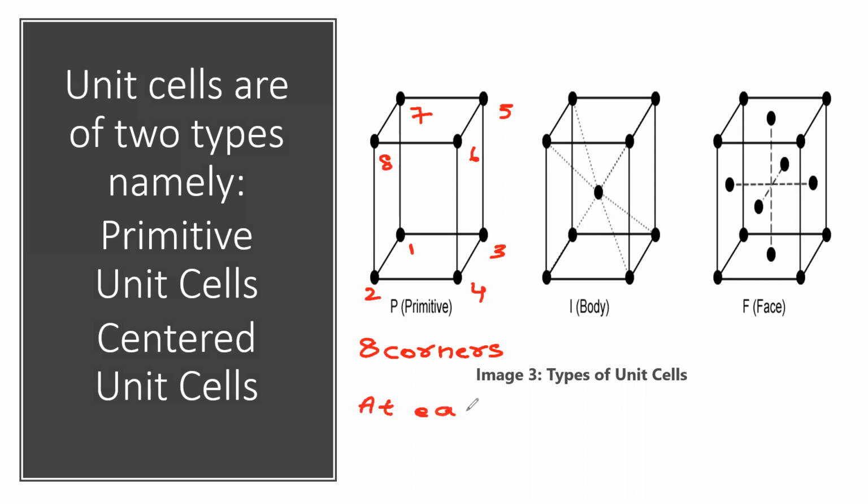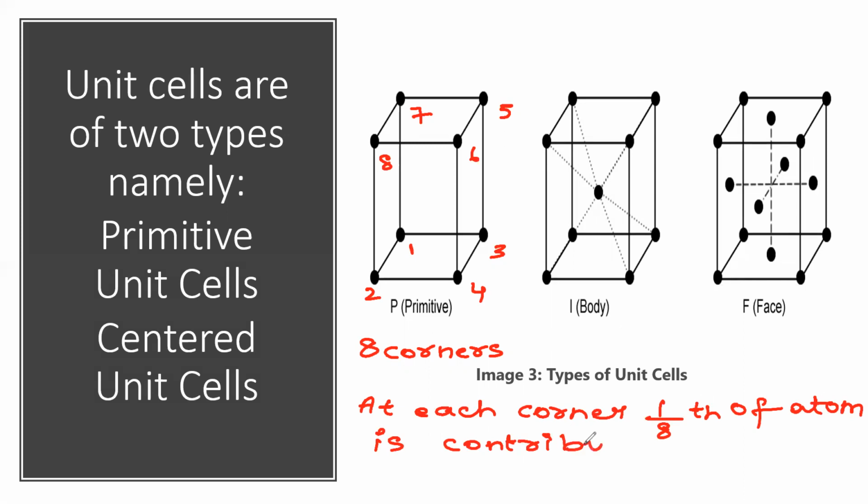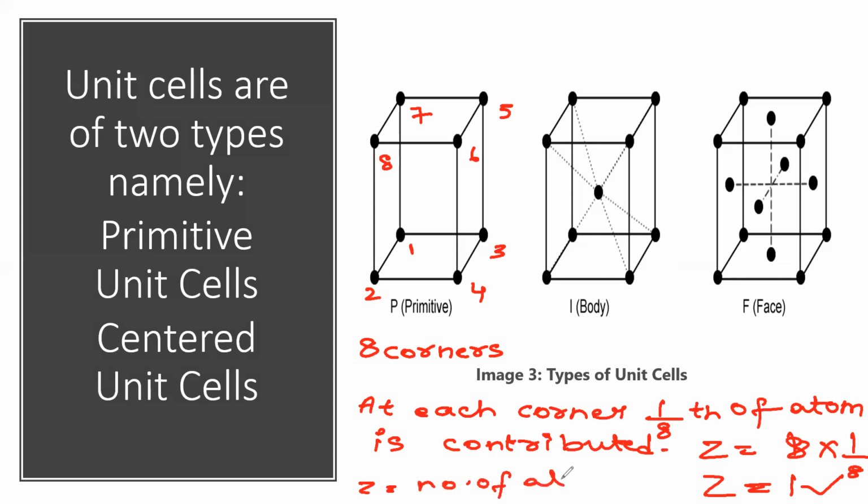At each corner, 1/8 of atom is contributed to the unit cell. So Z is equal to 8 into 1/8, since it has 8 corners. So 8 into 1/8 is equal to 1. So this is the number. Z is called number of atoms per unit cell. What is Z called? Number of atoms per unit cell.